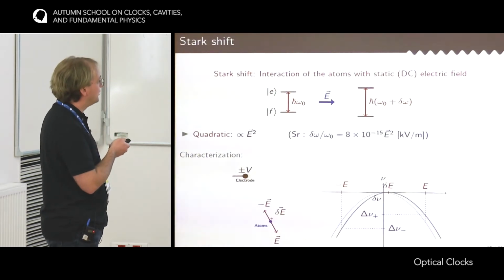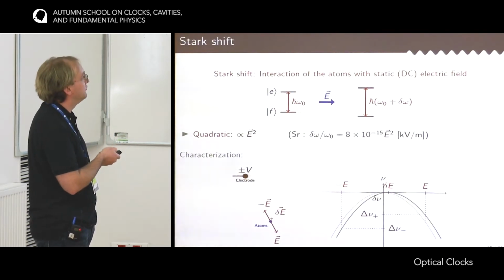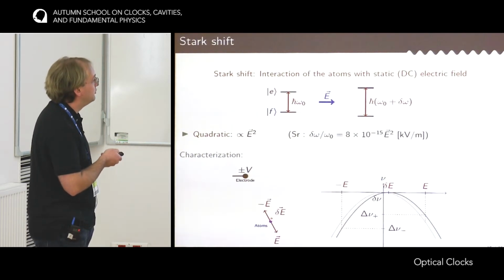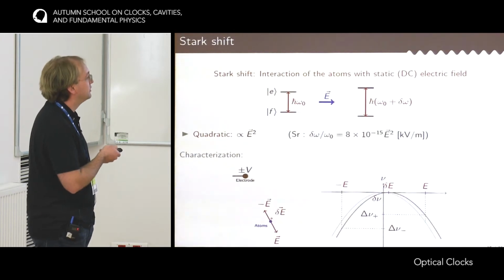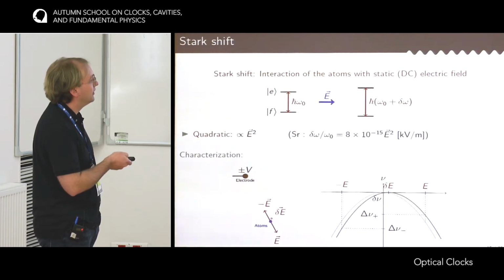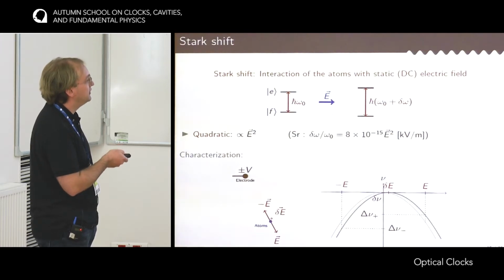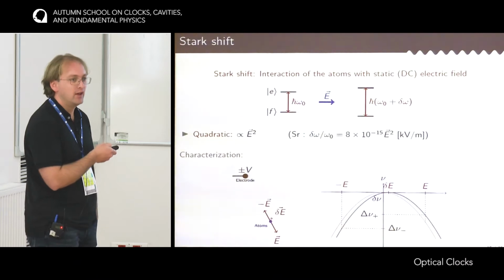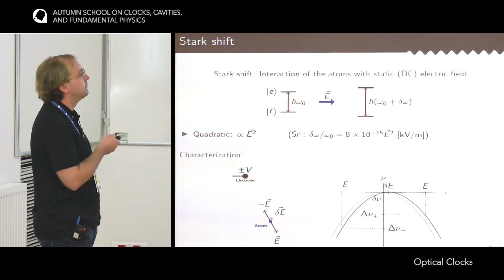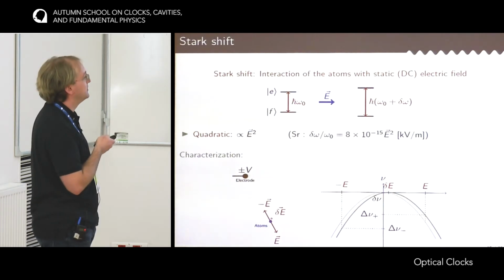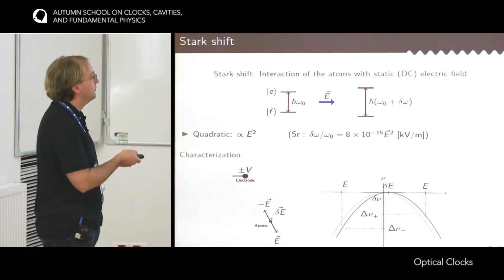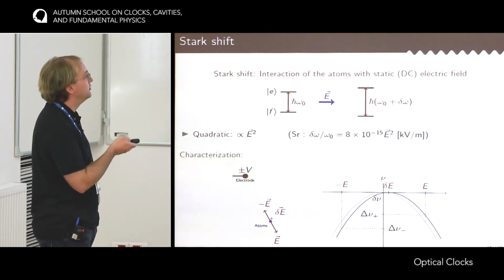But now let's assume that you have a spurious electric field due to some static charges. Then this spurious field would unbalance the electric field between the two configurations of the electrodes. So in a sense, it would move this parabola. And so when you switch between +V and -V, you would observe a frequency difference. From this frequency difference, you are able to estimate the uncertainty on the frequency shift. Fortunately, with UV light, it's quite easy to bring this effect down to below 10^-18.